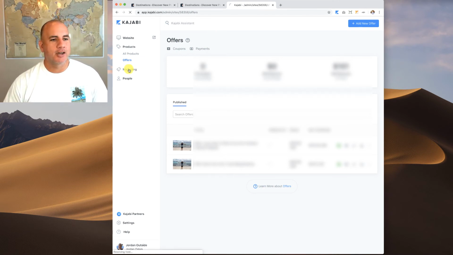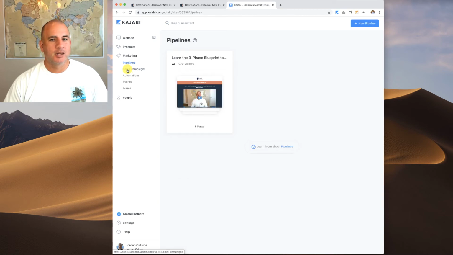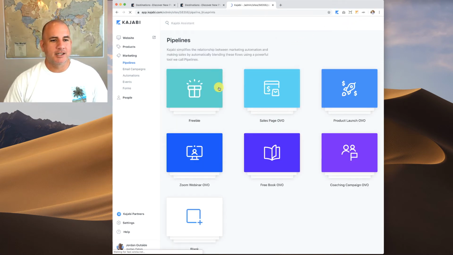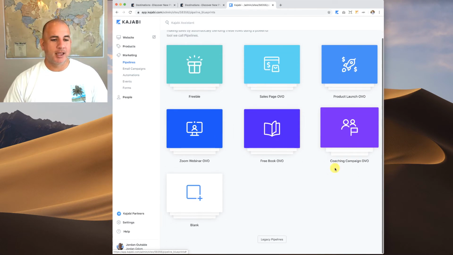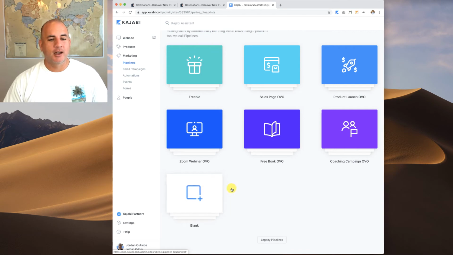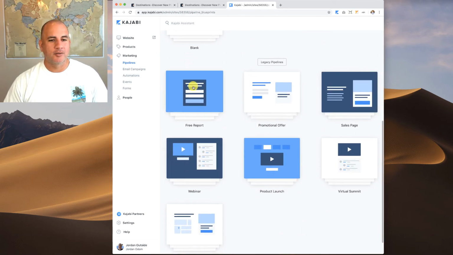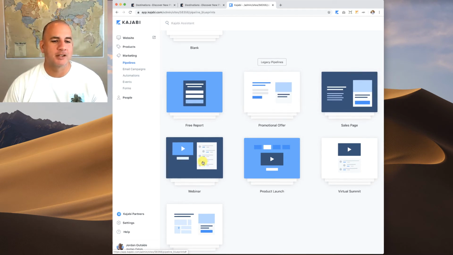So let's take a look at marketing. So pipelines are pre-built marketing funnels. So if I click new pipeline, you can see that if you want to give away something for free, or a sales page, a product launch, a Zoom webinar, a free book, a coaching campaign, or just starting blank, and then they have their legacy pipelines that you can do a free report, promotional offer, sales page, a webinar.